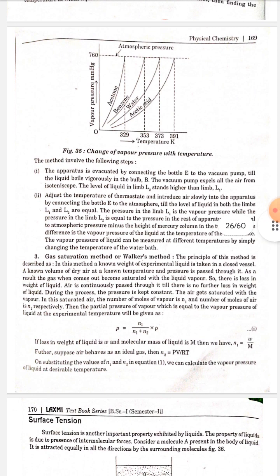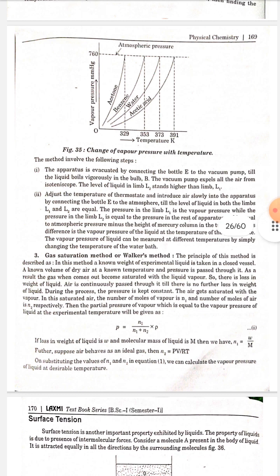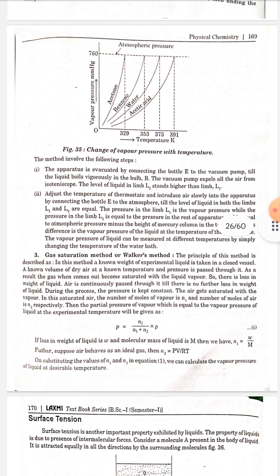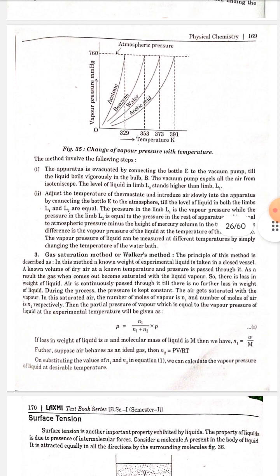During the process, the pressure is kept constant. The air gets saturated with the vapor. In this saturated air, the number of moles of vapor is N1 and the number of moles of air is N2 respectively. Then the partial pressure of the vapor, which is equal to the vapor pressure of the liquid at the experimental temperature, will be given as P is equal to N1 by N1 plus N2, multiplied by small p.